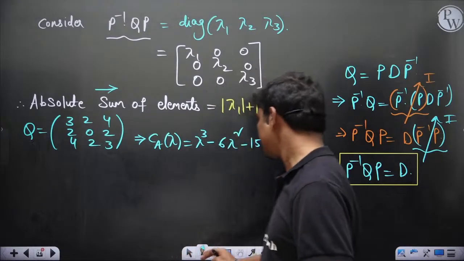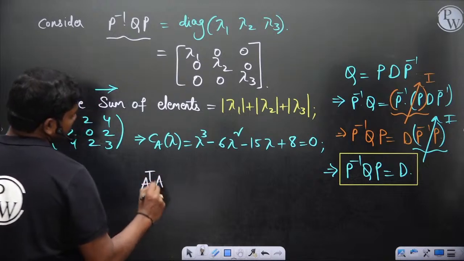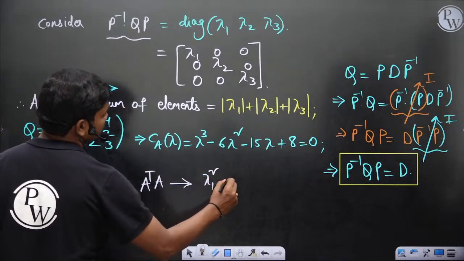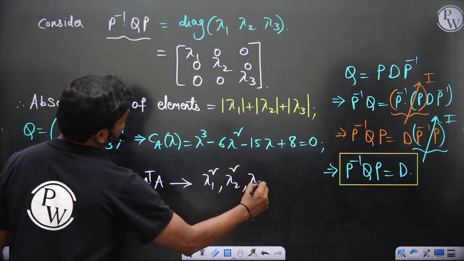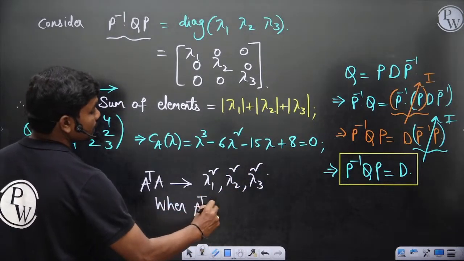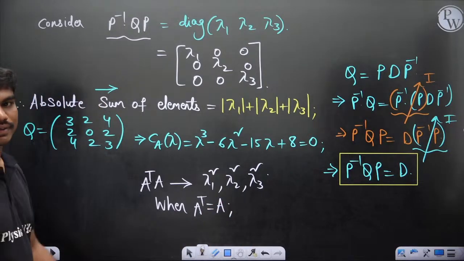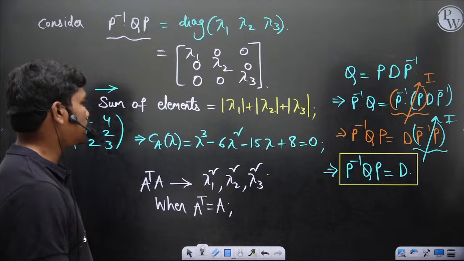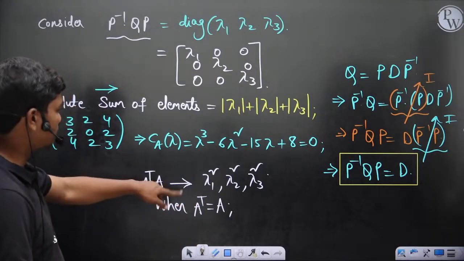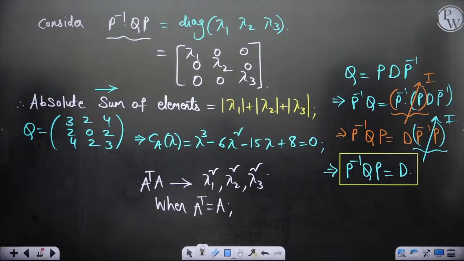Like if you consider A transpose A and calculate the eigenvalues of this matrix, then you will get lambda 1 square, lambda 2 square, lambda 3 square when A transpose is equal to A, which means it's a symmetric matrix. But if you multiply A transpose A, then definitely your characteristic equation will change. So you should solve this equation. So let's do it this way maybe. So A transpose A, but I think calculation wise it's hectic.